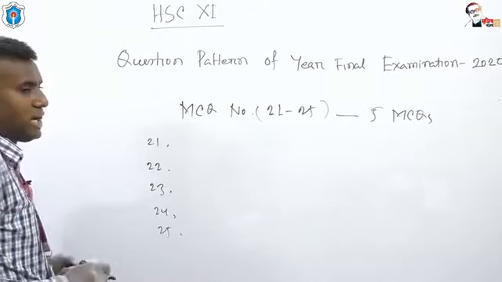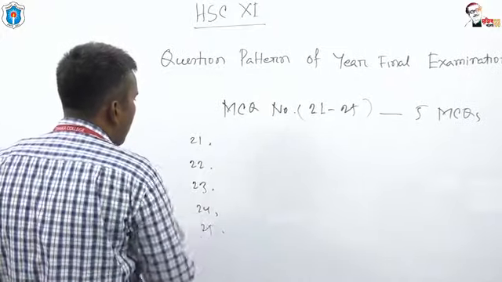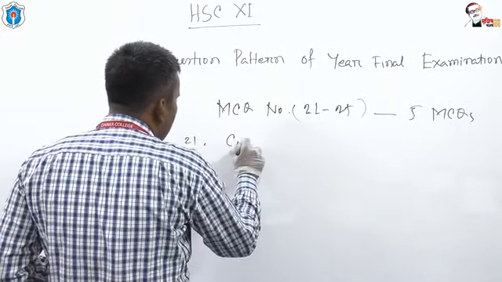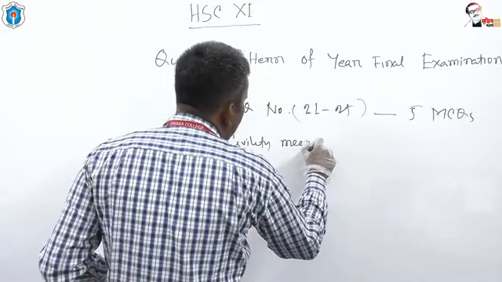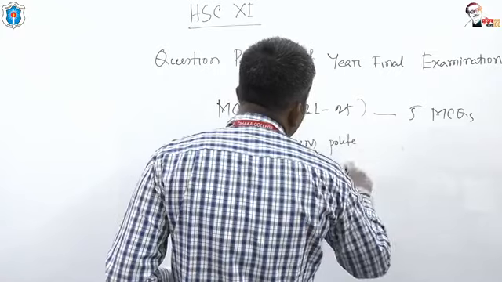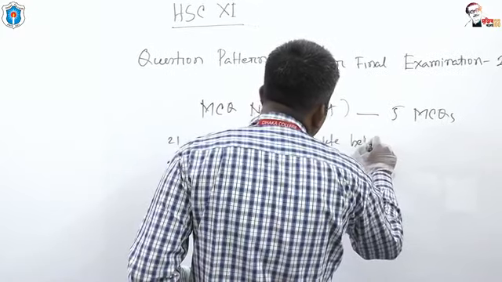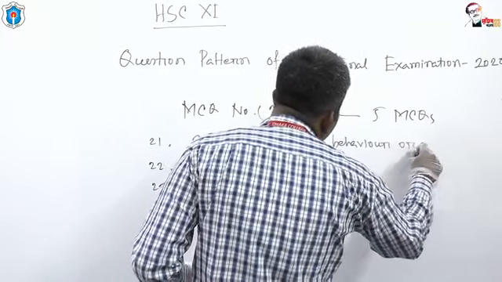Dear students, look at this, this is 21. Civility means polite behavior or dash.